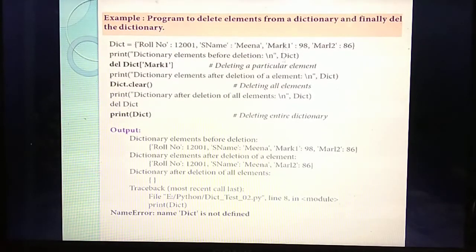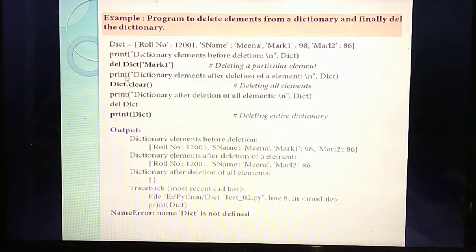Then which variable do you need to call? Dict. Why? All the elements are stored in the variable dict. Next, we are going to delete only one element called mark, that means a key called mark, so this field is no longer in the dictionary.